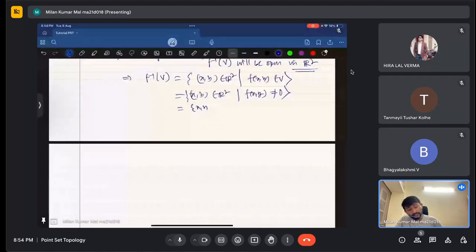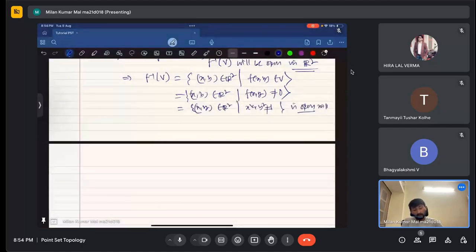So this one is open in R square. So what we have proved here is that this function is continuous, and with the help of this, we have proved that this particular set is an open set in R square. Is it clear?